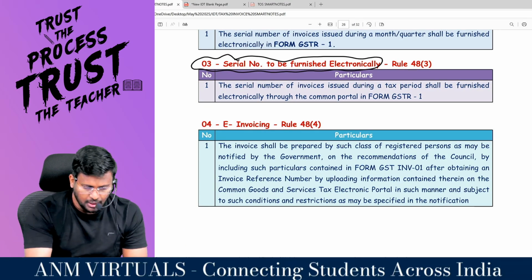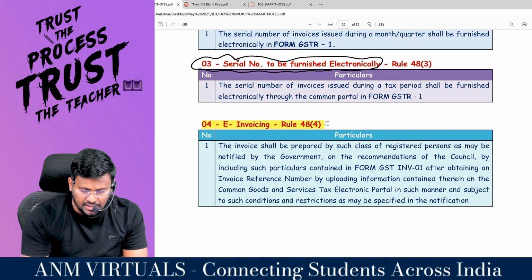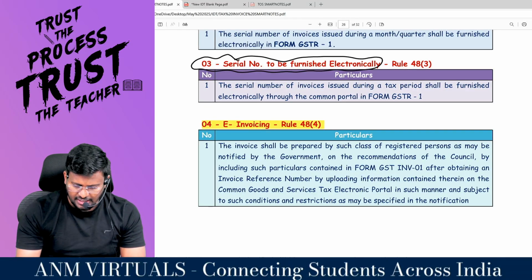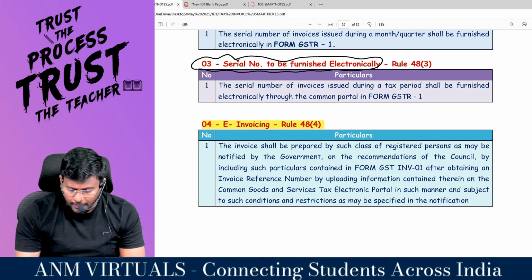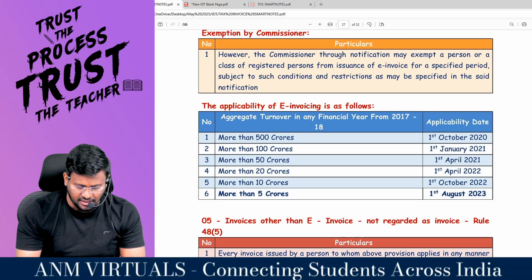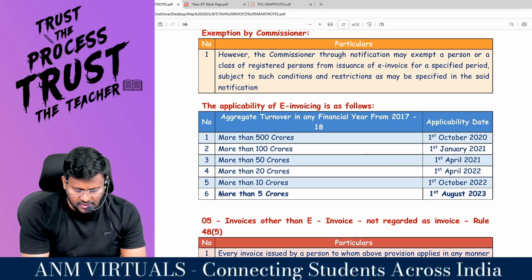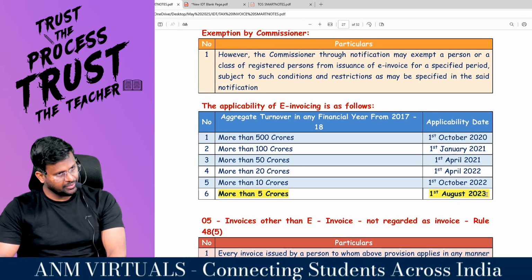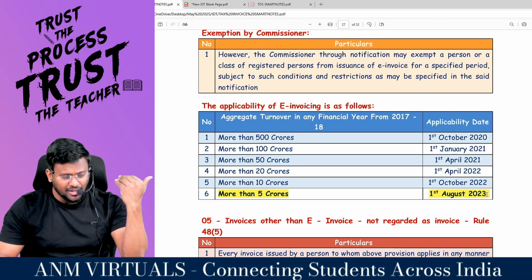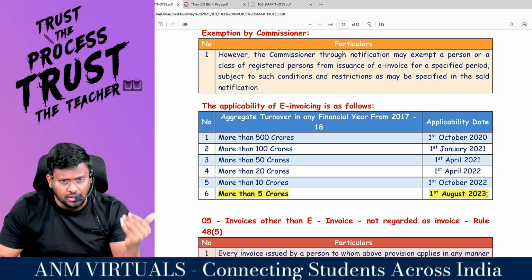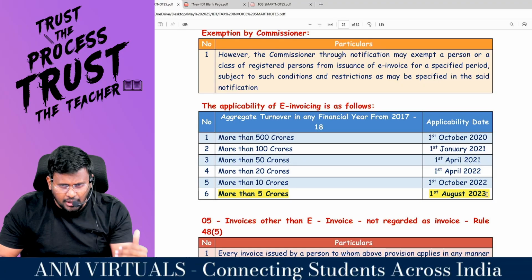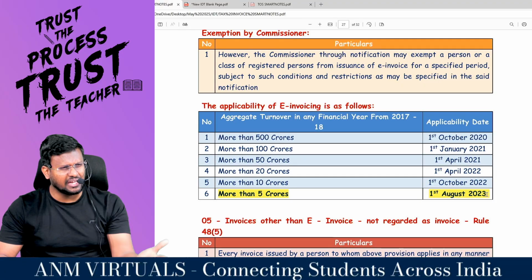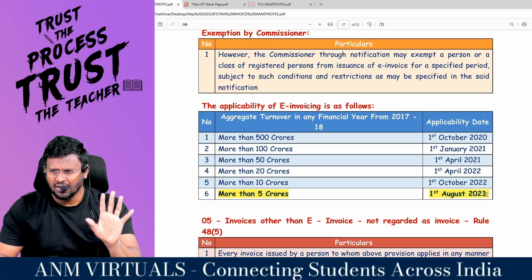Comfortable? Now we are going to talk about e-invoicing. E-invoicing is a very important topic for examination. They will be asking the applicability of e-invoicing: more than 5 crore from 1st August 2023. For our year, earlier when it came, it was 500 crore, then it was cut down to 100 crore, then 50 crore, then 20 crore, then 10 crore. Put all that in the dustbin. That and all not relevant.